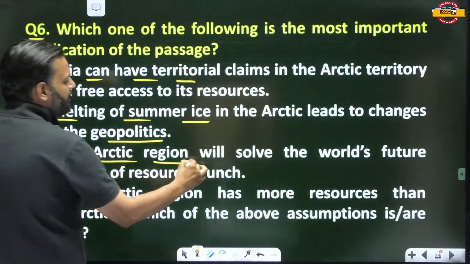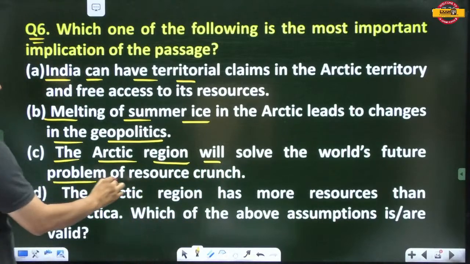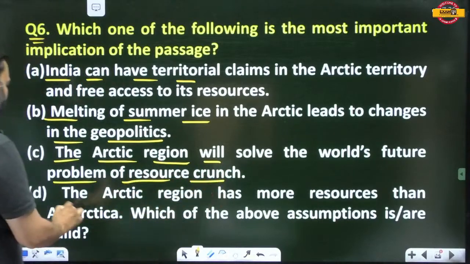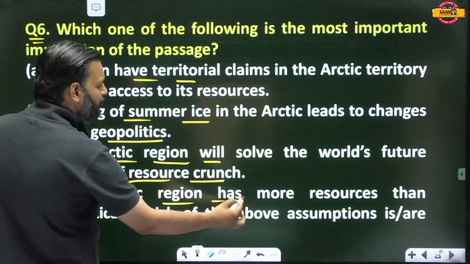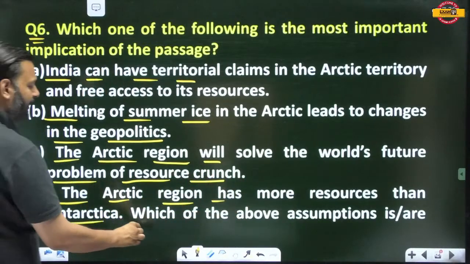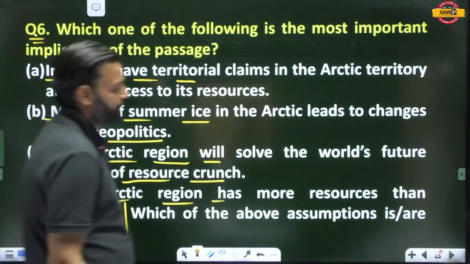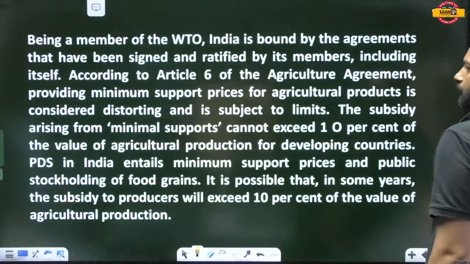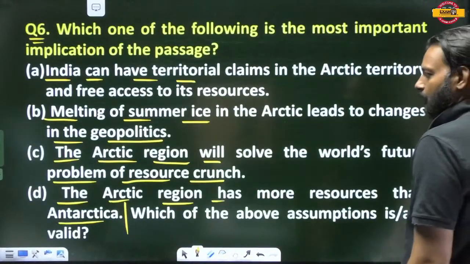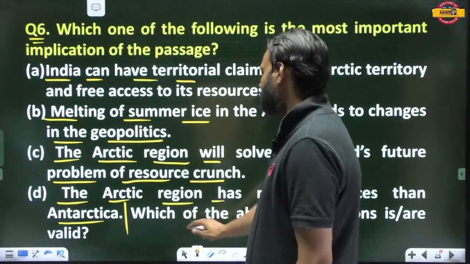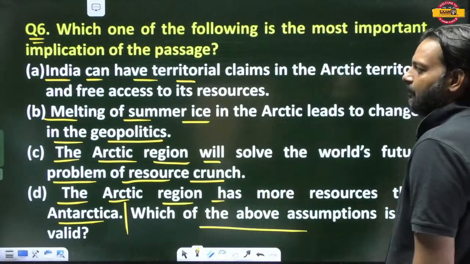C: The Arctic region will solve the world's future problem of resource crunch. D: The Arctic region has more resources than Antarctica. Now tell me which of the above assumptions is valid.